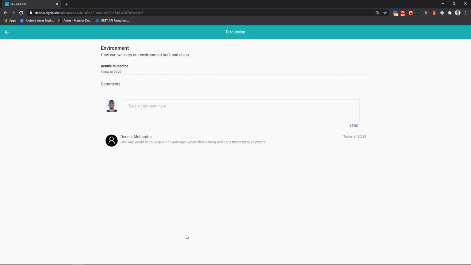Another thing that's worth mentioning is that once the comments are a lot and the users need to scroll, we show them fetch more, a way of loading more comments so that they can get to see other comments. The same mechanism applies on discussion topics as well. In cases of, let's say, more than 30 discussion topics, users get access to a way of fetching more discussion topics without having to click next or previous.